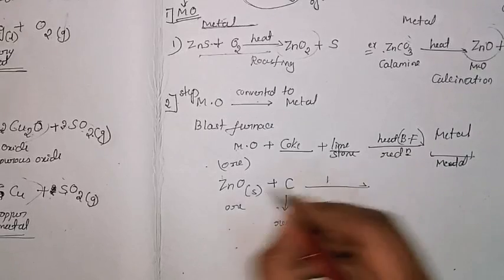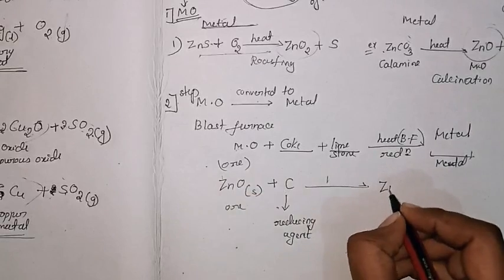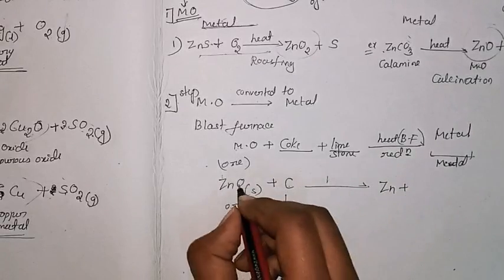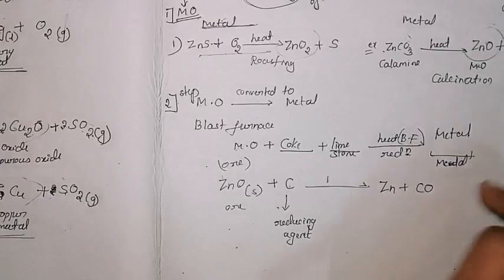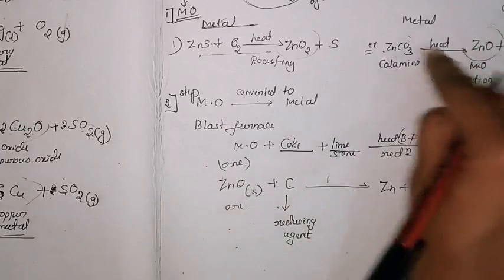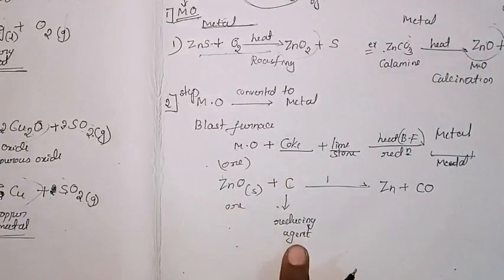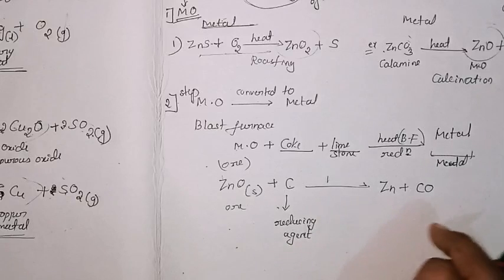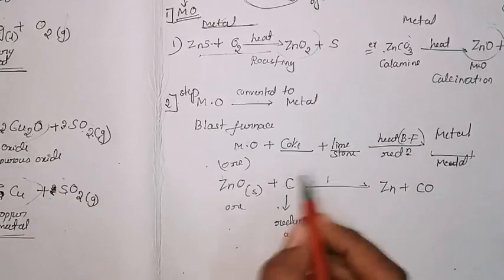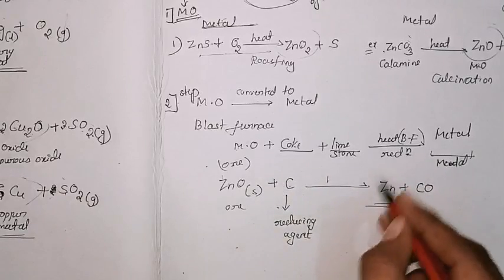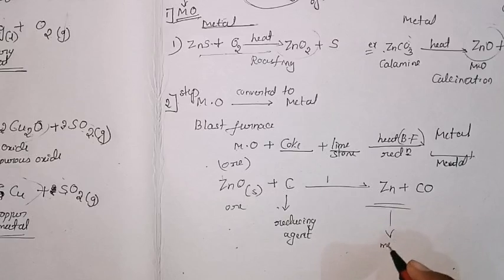It is heated in the blast furnace to give zinc plus carbon monoxide, since the remaining is carbon and oxygen. And here also, zinc oxide will combine with coke to give zinc and carbon monoxide. So this is the reaction, how we can get a metal from this. This is the formed metal, which is pure in form.